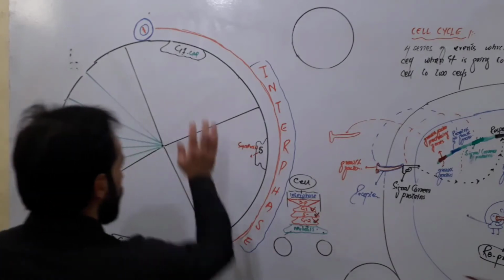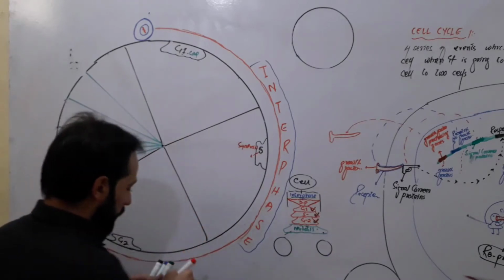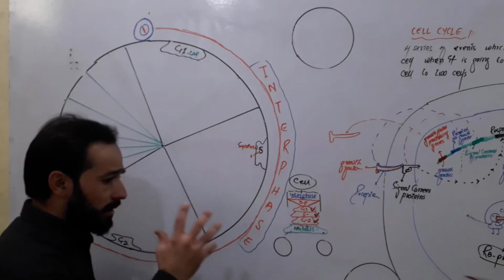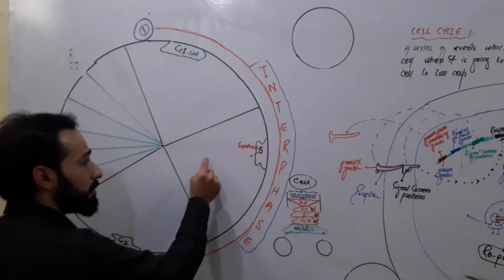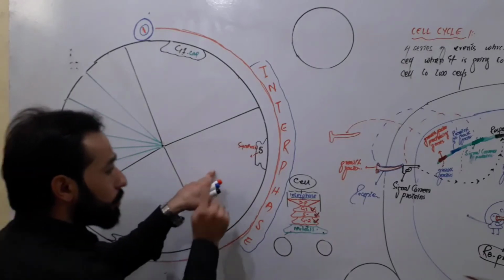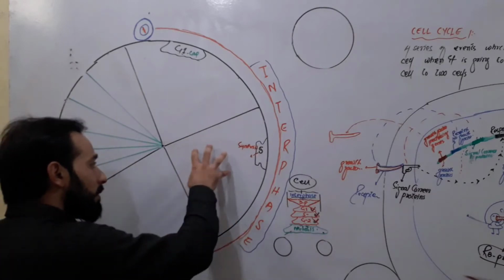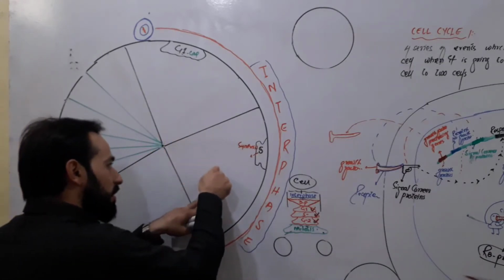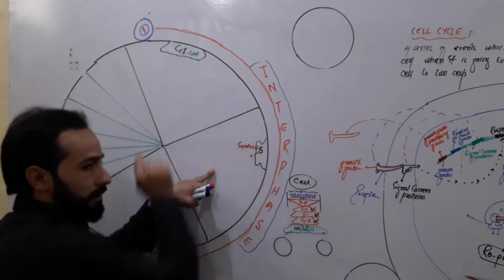Don't go into that. Let's see here, friends. Look carefully. What happens here? First of all, let me make your concepts clear about what happens in S phase. Whatever happens in the S phase, preparations for it have been done here.